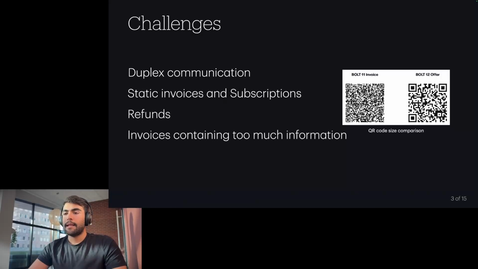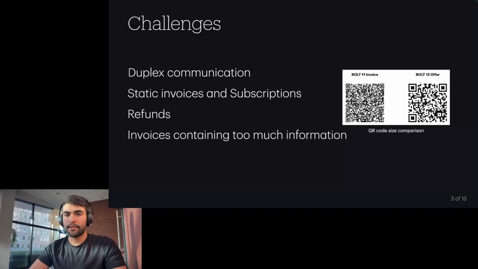One more problem is that the invoices are starting to contain too much information, which makes the QR codes difficult to read, especially by smartphone cameras. And as you can see in the right image, the Bolt 12 offers, which we're going to introduce shortly, are much more clear and much easier to read by smartphone cameras.